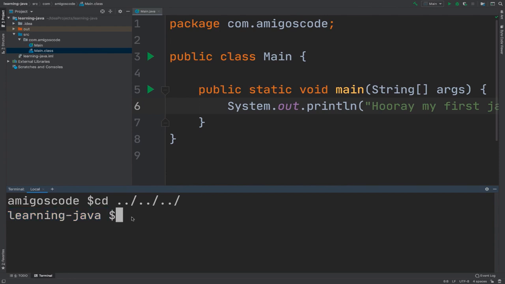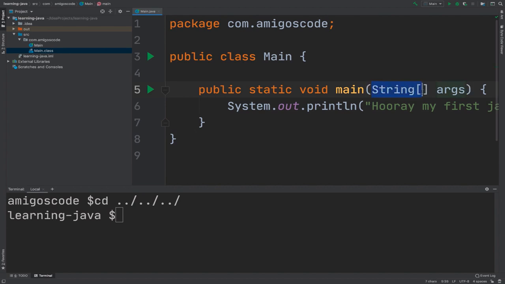Now the way that we invoke the JVM to run our application is simply by running the main class. Every single Java program should have this class, and inside it should be this method: public static void main, String, and then args.